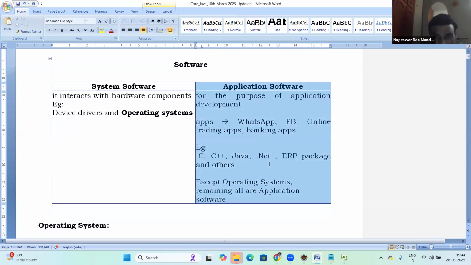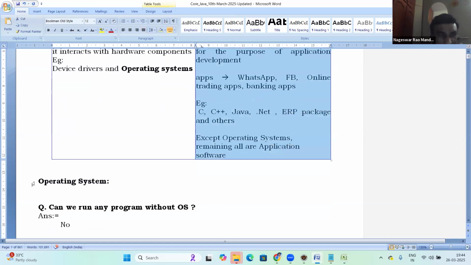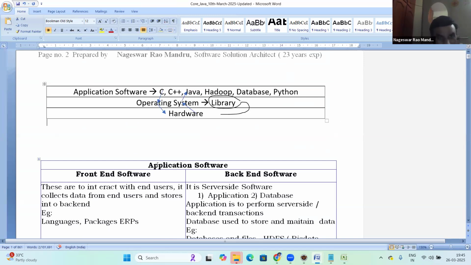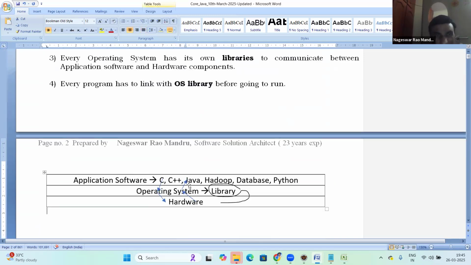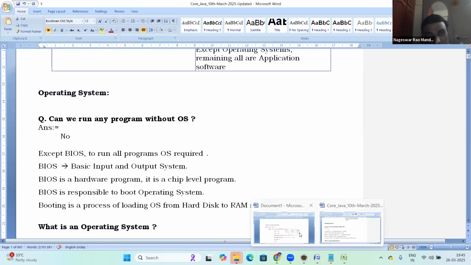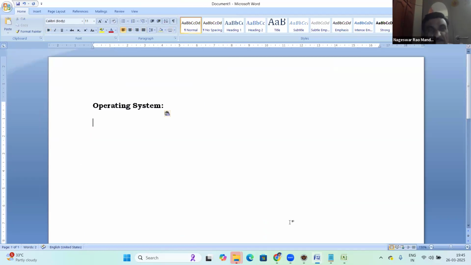Before going to application software, let us see something about OS. Next topic, application software. Before application software, let us see something about the operating system. So now the topic is about OS, operating system.